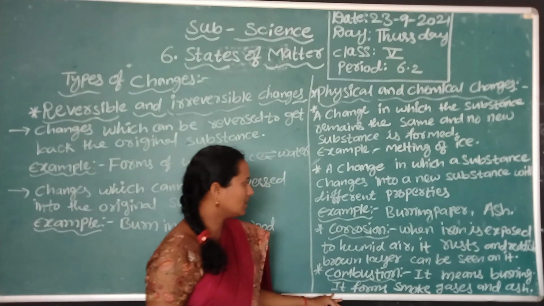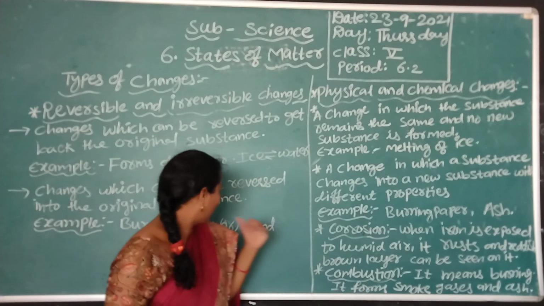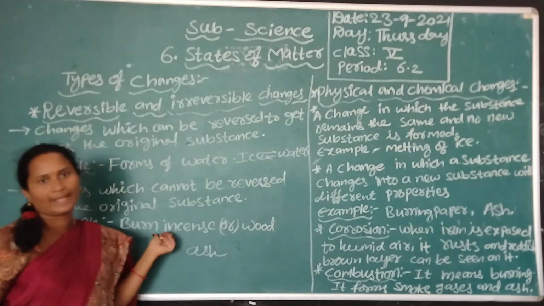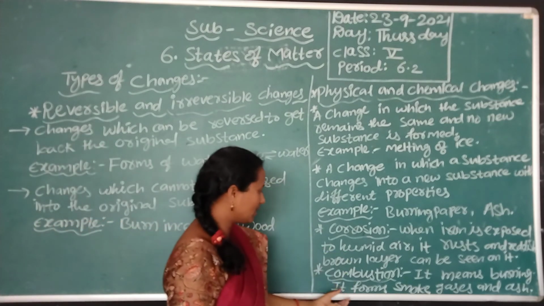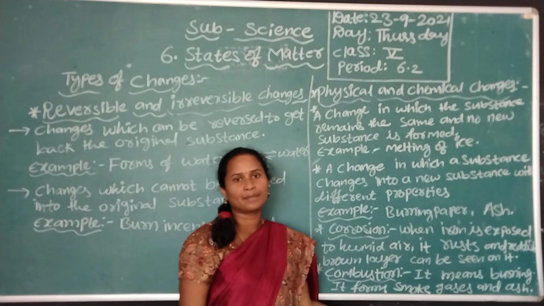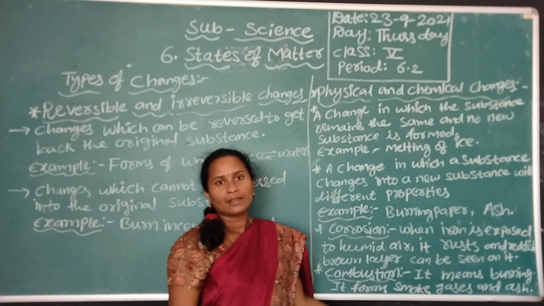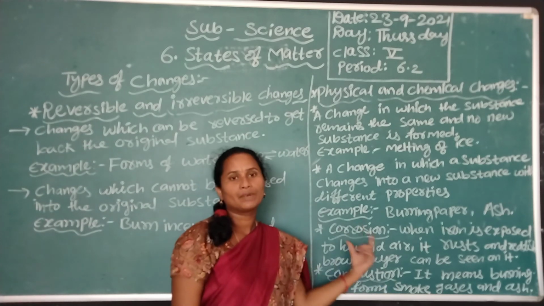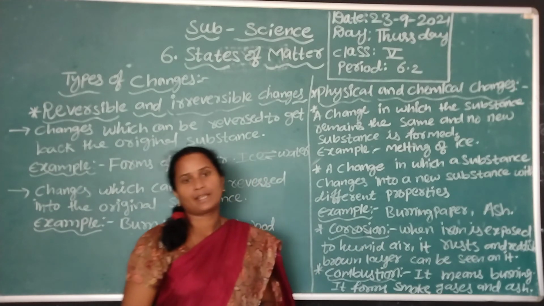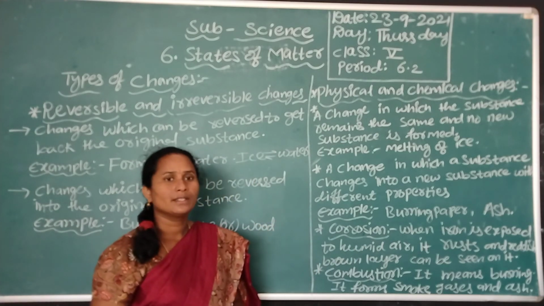So combustion is related to irreversible change or chemical change. After combustion, the substances we get have properties very different from our original substance.